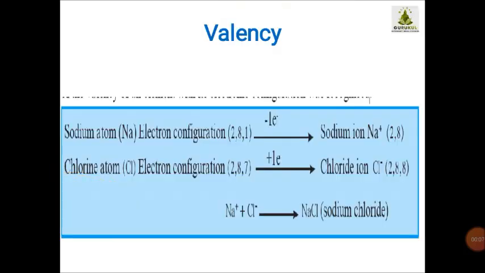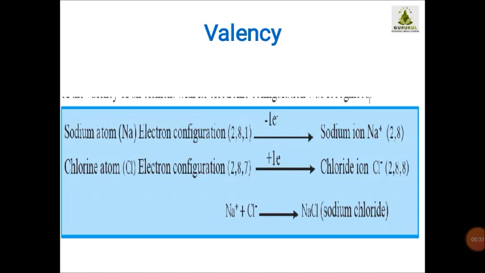Now we are going to discuss, children, valency and how the valency of any element is determined. Before I teach you this, in the last slide we studied that previously we had the laws of chemical combination for determining the valency of any element.